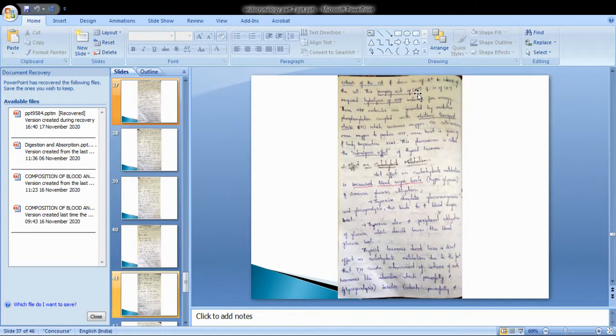This oxidative phosphorylation is coupled with the electron transport chain for the hydrolysis of ATP molecules for energy.